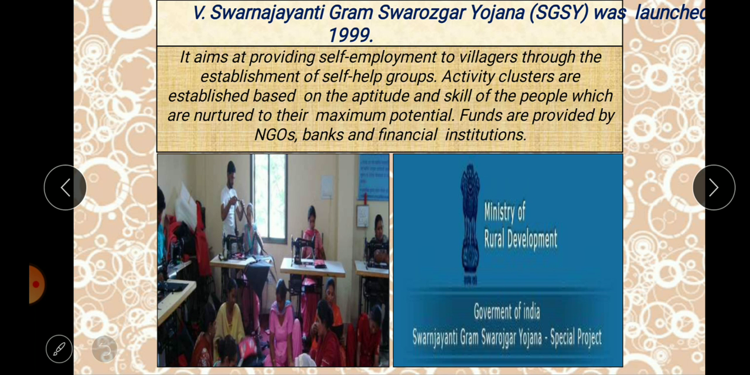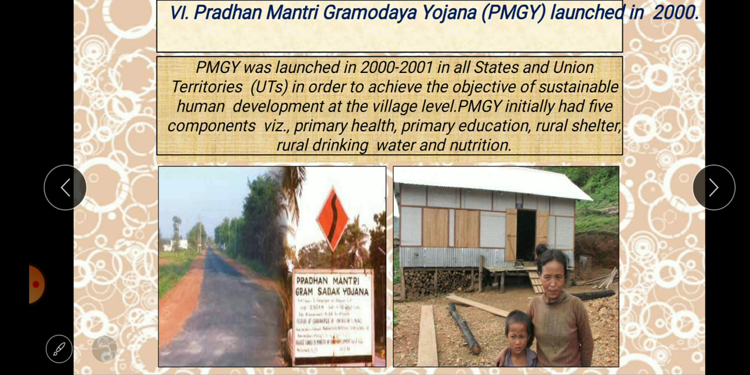So this is another scheme which has been launched in order to improve the condition of the poor people. Then the Pradhan Mantri Gram Sadak Yojana was launched in the year 2000. This has been launched in states and union territories in order to achieve the sustainable development of the people. Sustainable development means development should take place without damaging the environment, and the development should not compromise the needs of future generations. So development has to take place, and it should also fulfill the needs of the common people.